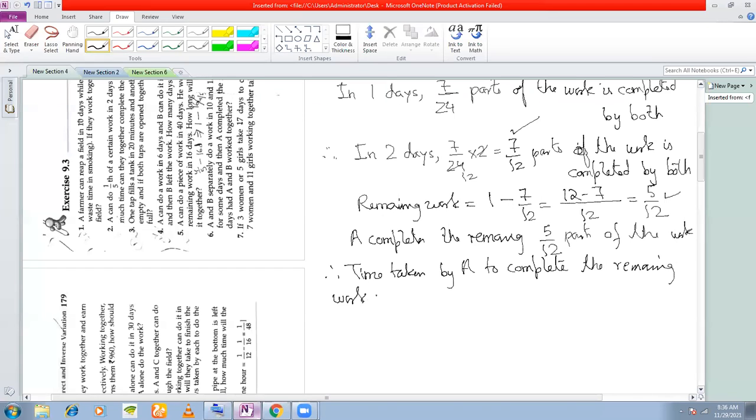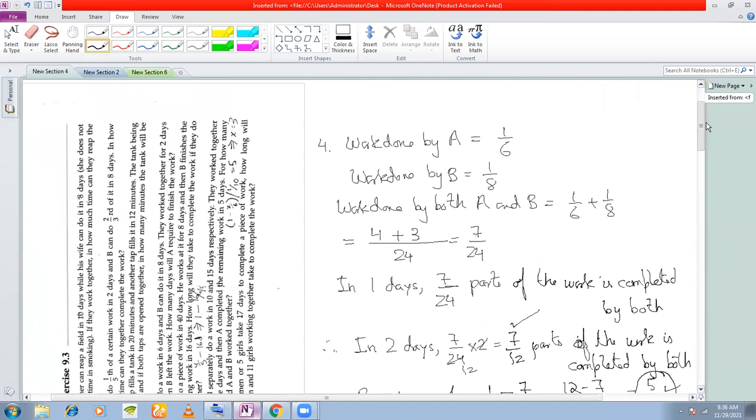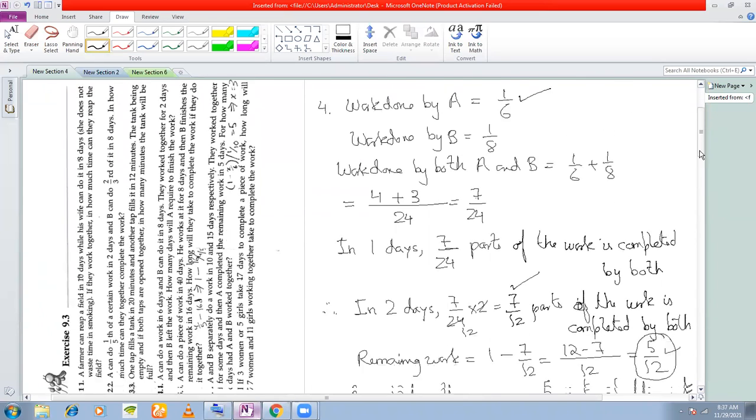is equal to remaining work divided by work done by A. How much is the remaining work? He is completing 5 by 12 part of the work. So remaining work is 5 by 12. And how much is the work done by A? Work done by A is 1 by 6.